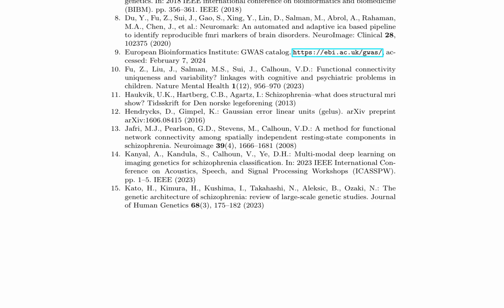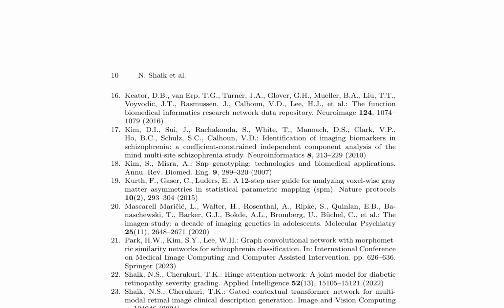The authors also provide an overview of various datasets and repositories that are relevant to imaging genomics research, including the Function Biomedical Informatics Research Network, FBIRN, Data Repository and the GWAS Catalog. They also discuss the importance of voxel-wise gray matter asymmetries in statistical parametric mapping, SPM, and the use of graph convolutional networks for schizophrenia classification. Furthermore, the authors highlight the work of researchers who have used attention-based models, such as the Hinge Attention Network and the Gated Contextual Transformer Network, for diabetic retinopathy severity grading and multimodal retinal image clinical description generation.